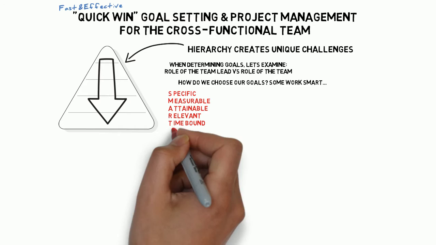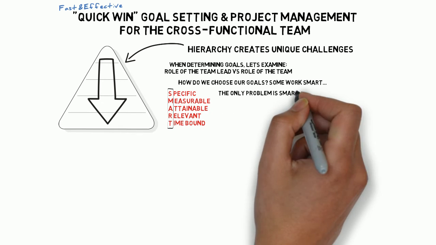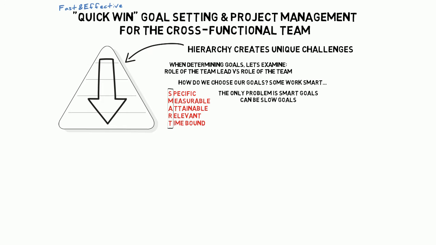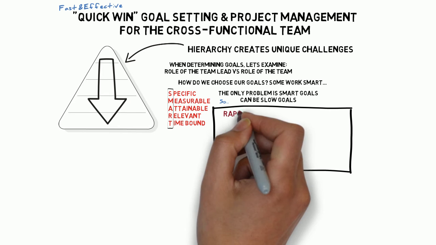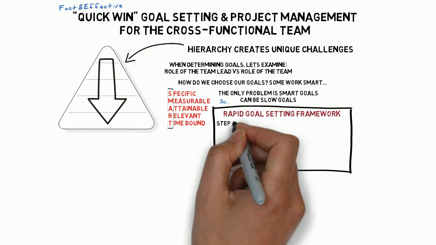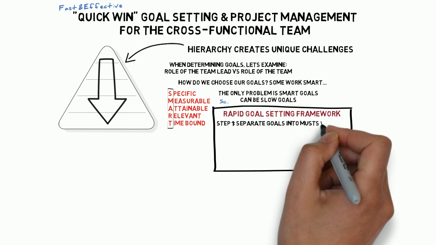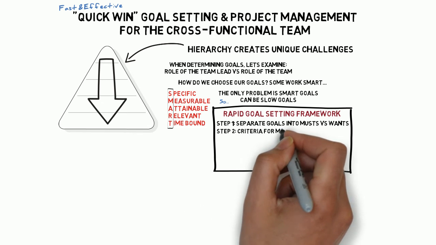And this is a really great technique to use if you have a lot of time. But the only problem is that SMART goals can be really slow. So, I'd like to introduce to you right now the Rapid Goal Setting Framework. Step 1 of this framework is to separate your goals into musts versus wants. Step 2, let's take a look at the criteria for musts.